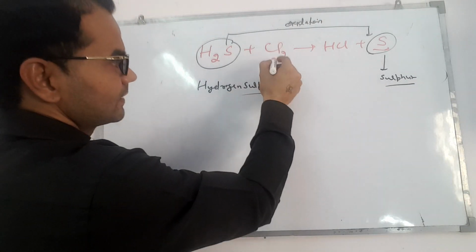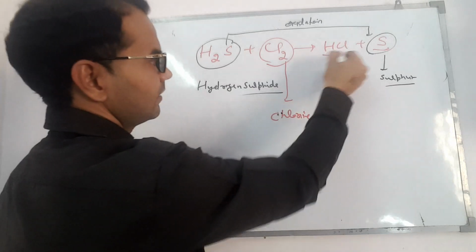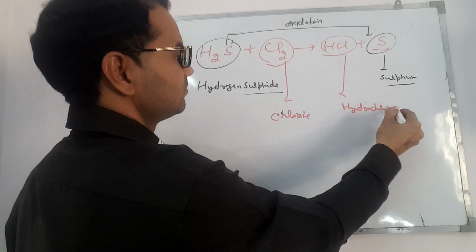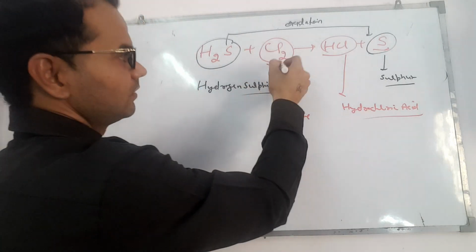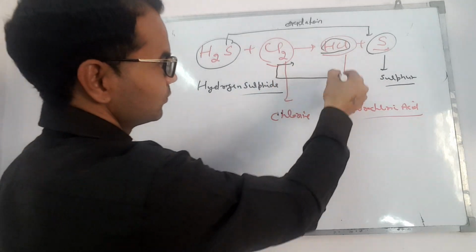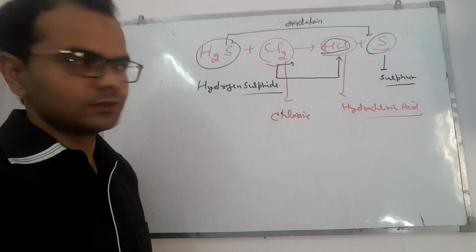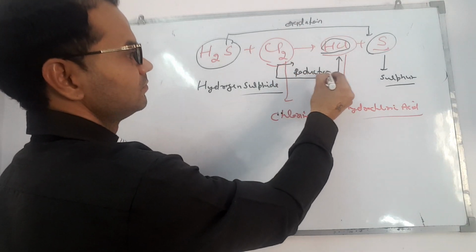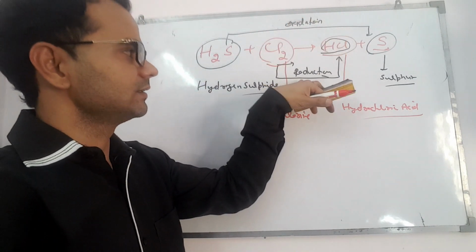And here we have chlorine and here we have hydrochloric acid. What's happening here? In chlorine, hydrogen is added. So from Cl2 to HCl, hydrogen is added, and addition of hydrogen is called reduction. So again, in the same reaction, oxidation takes place as well as reduction.